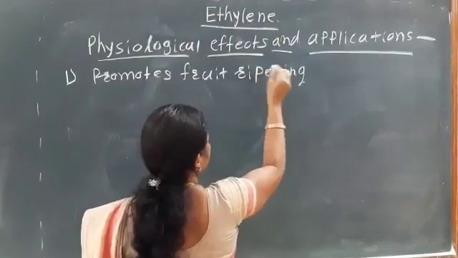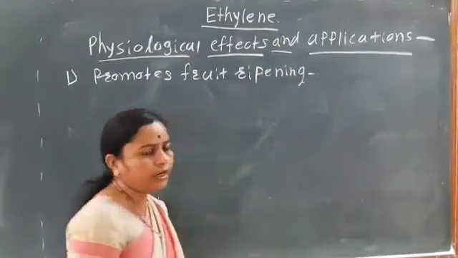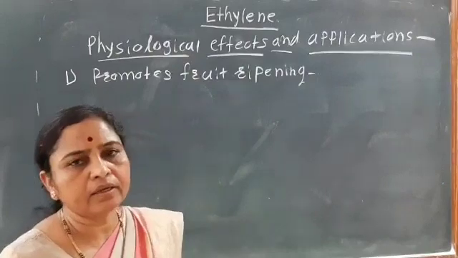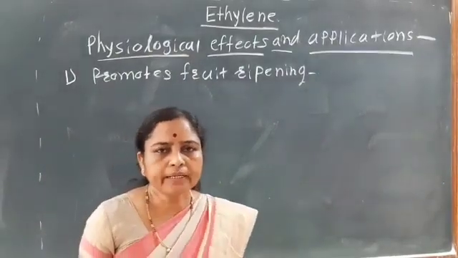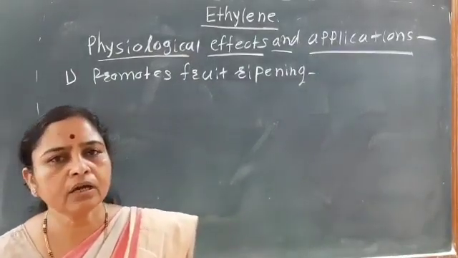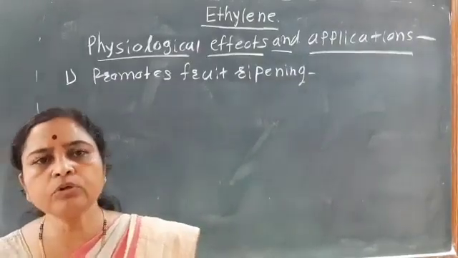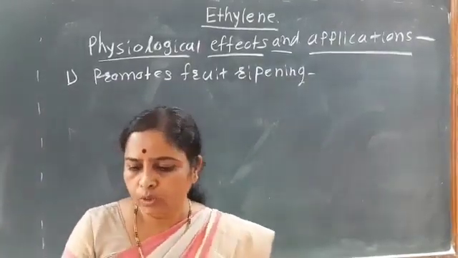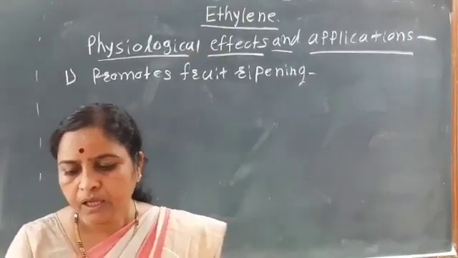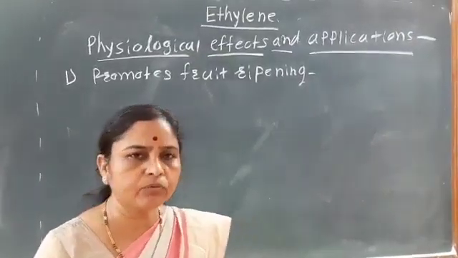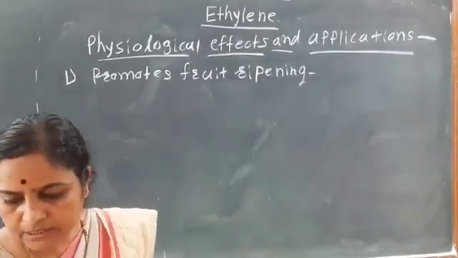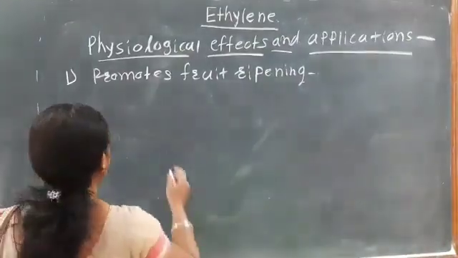In the case of banana and mango, ethylene is mainly helpful to promote fruit ripening. Then next, it is helpful for breaking the dormancy of buds and seeds.